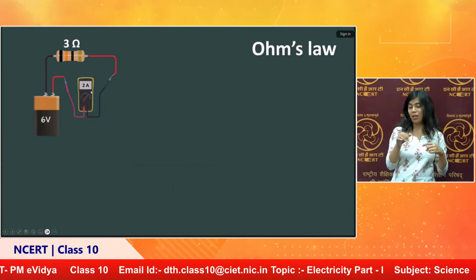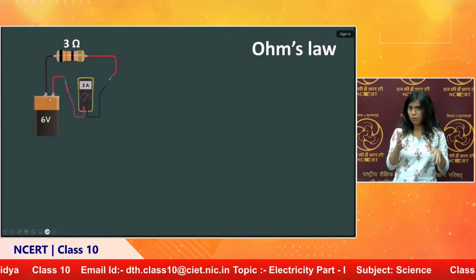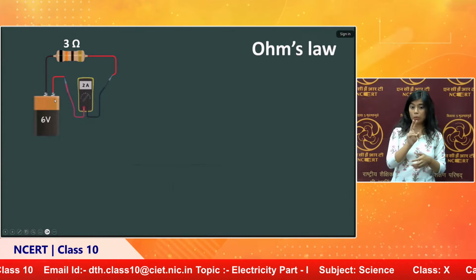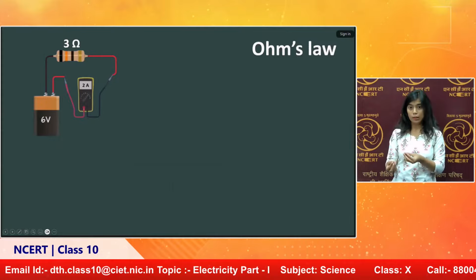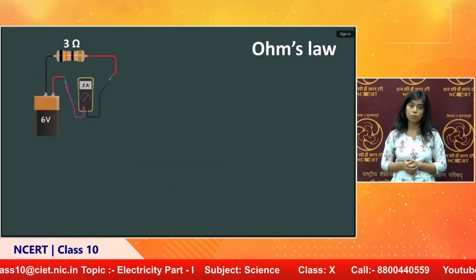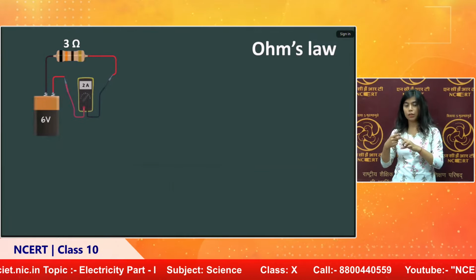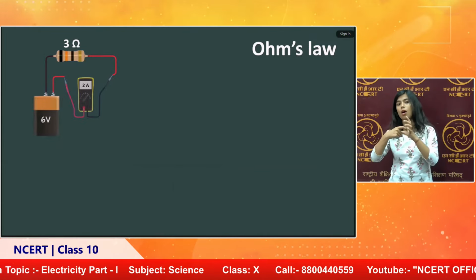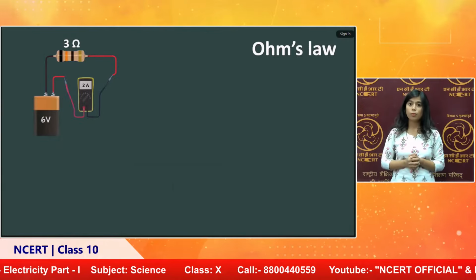What is the meaning of that? The 6 volt potential difference gives some energy. That energy is passed through the 3 ohm resistance. The circuit will create 2 ampere current. Current is nothing but charge flowing per second. So 2 ampere current is there.